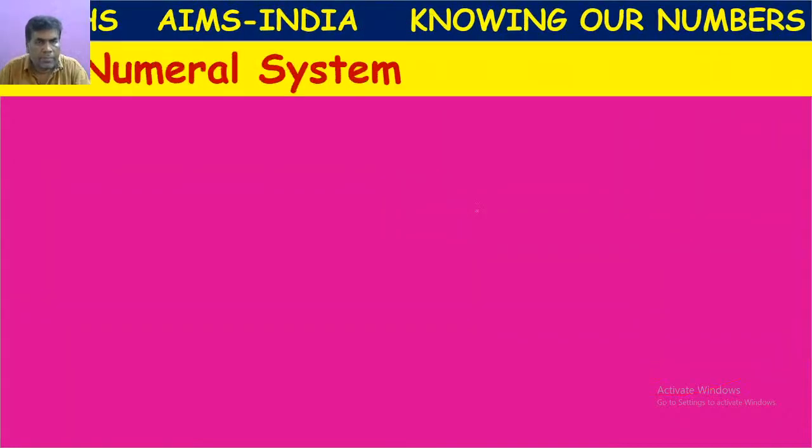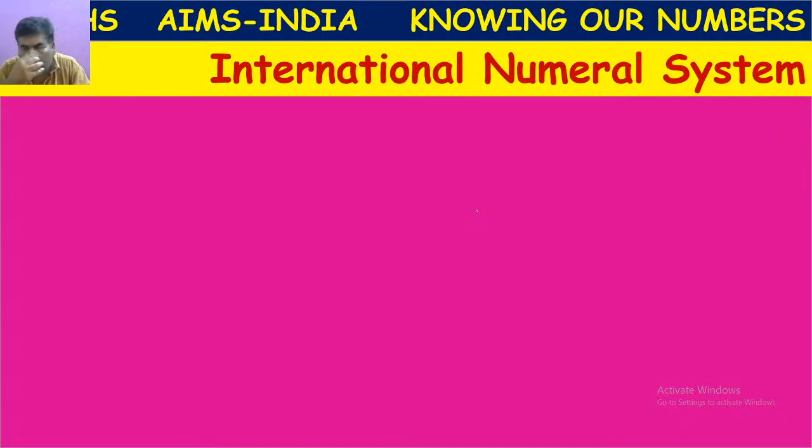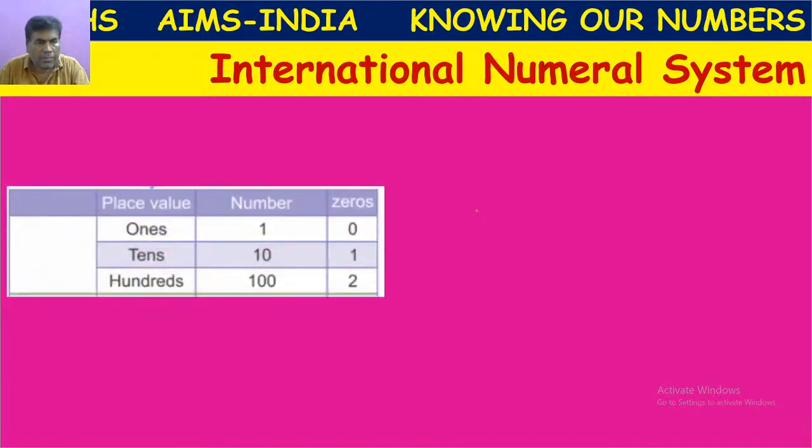So next, we have one more system called the International Numeral System, which is followed all over the world. In all other countries, they make use of this international number system for expressing numbers. Let's see about it.